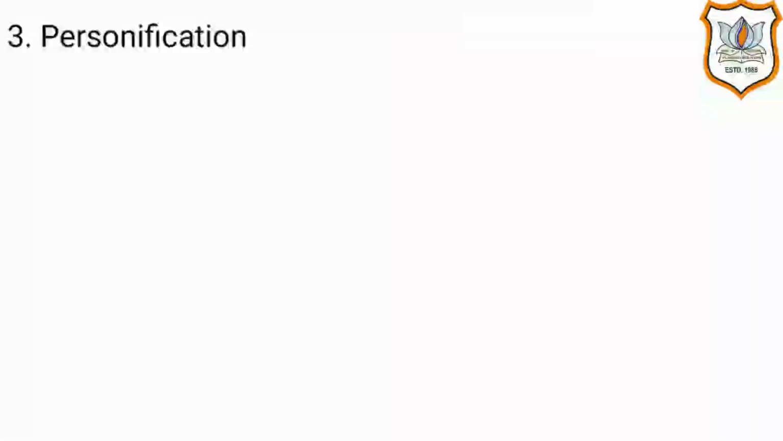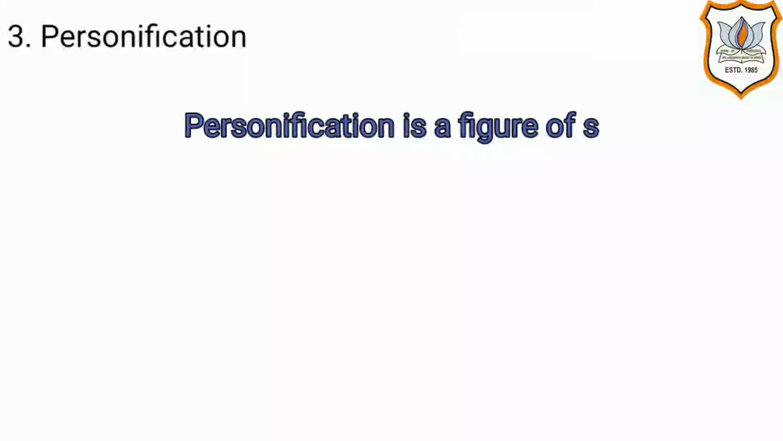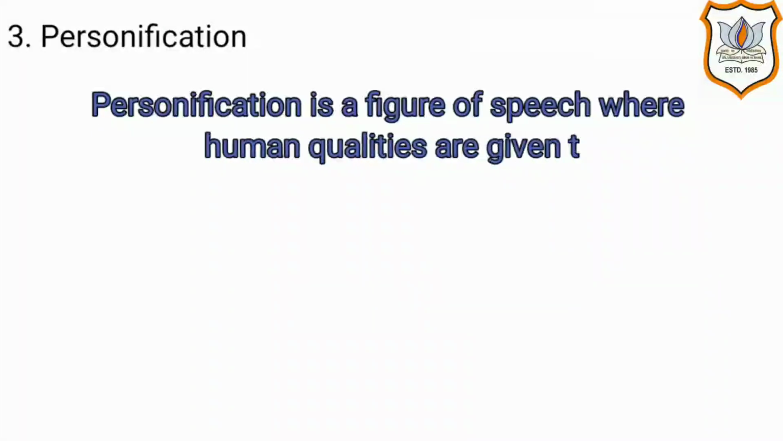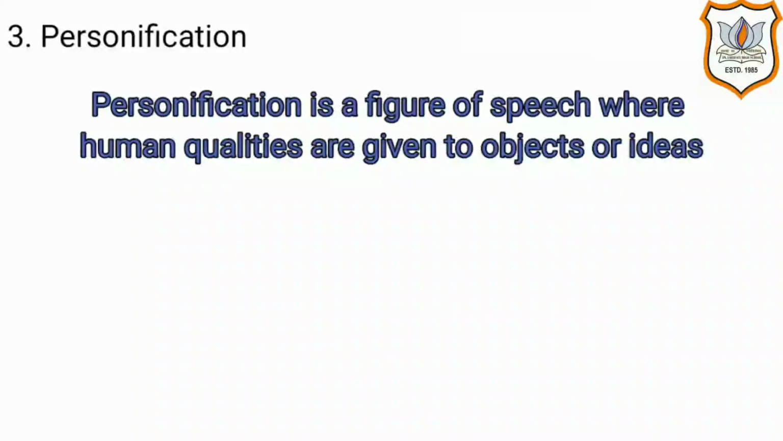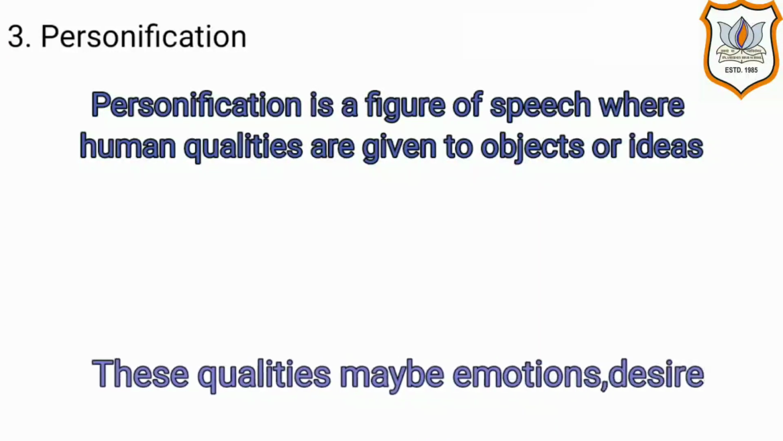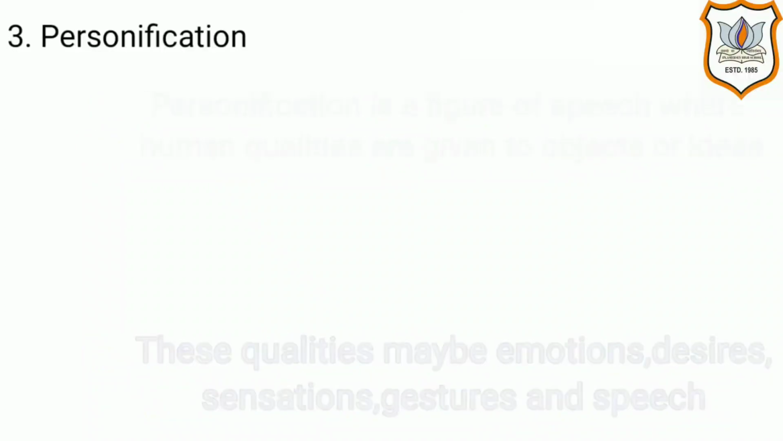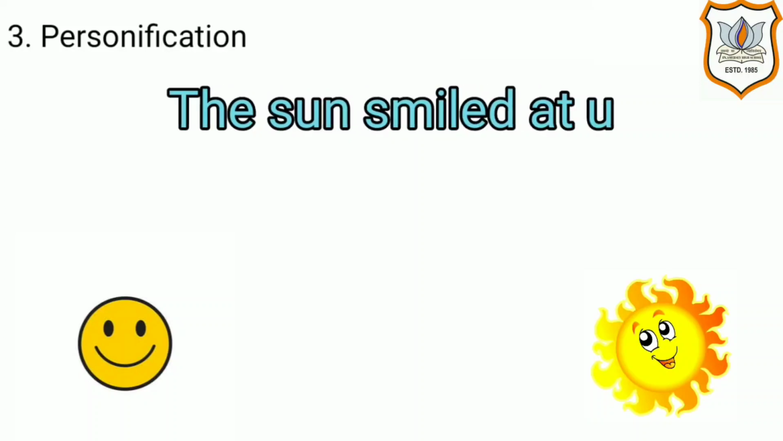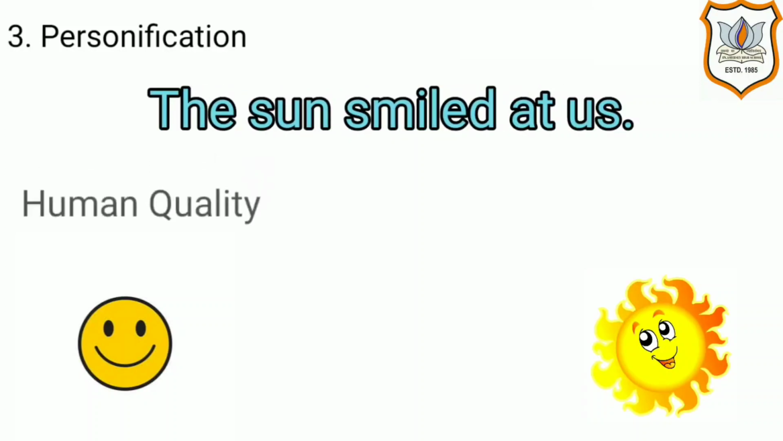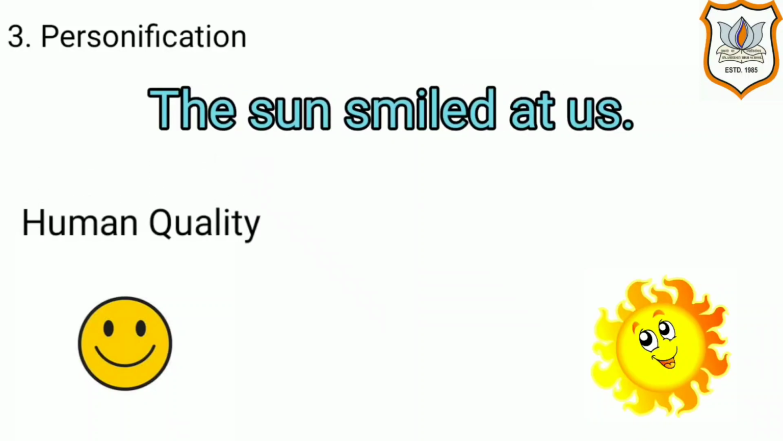Next is personification. Personification is a figure of speech where human qualities are given to objects or ideas. These qualities may be emotions, desires, sensations, gestures, and speech. Let's look into some examples of personification. The sun smiled at us. Here we are giving a human quality, which is smile, to an object, the sun. So personification is used here.